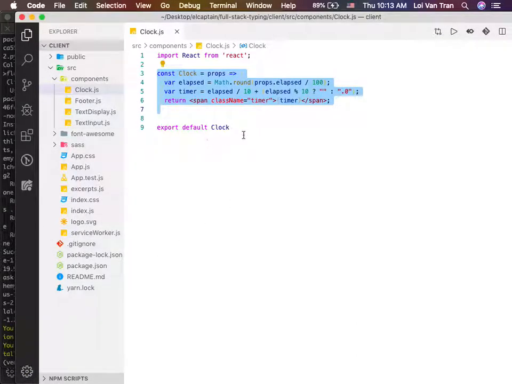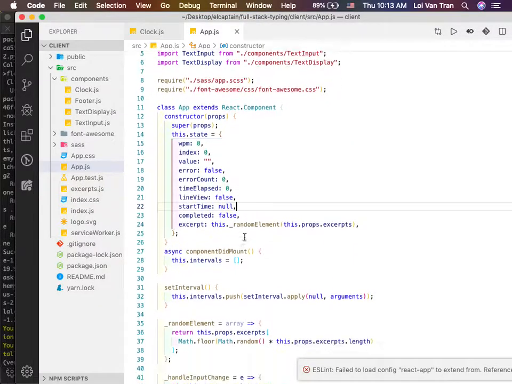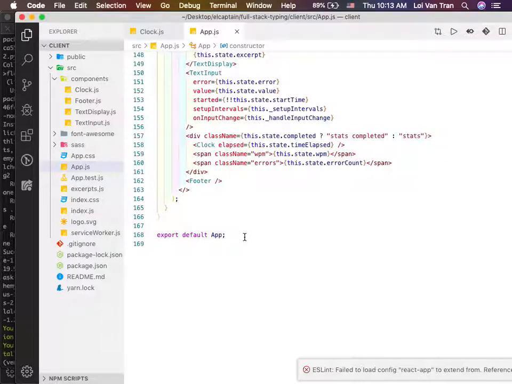So we extracted out some code. We used our knowledge of ES6 importing, ES6 exporting, as well as functional versus class-based components. So now what was the result? What was the end result here? The end result was our app.js became more manageable.